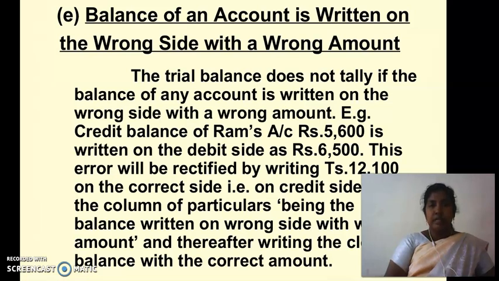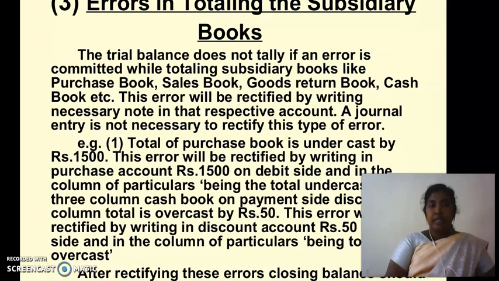The fifth one is balance of an account is written on the wrong side with the wrong amount. The trial balance does not tally if the balance of any account is written on the wrong side with the wrong amount. Then the errors in totaling the subsidiary books. The trial balance does not tally if an error is committed while totaling subsidiary books like purchases book, sales book, goods return book, cash book, etc.